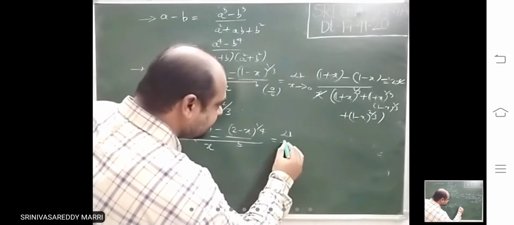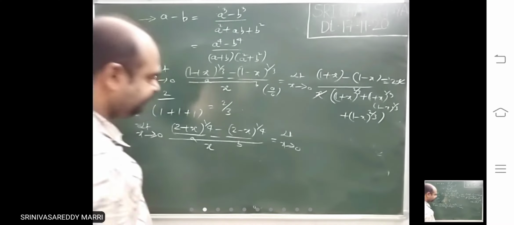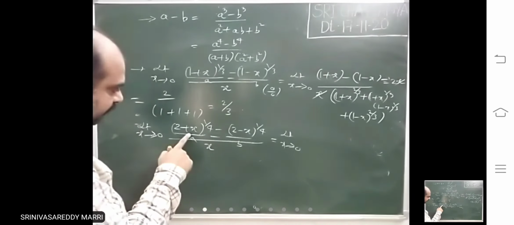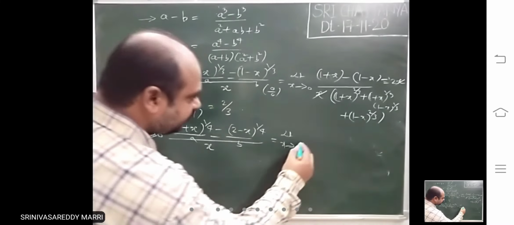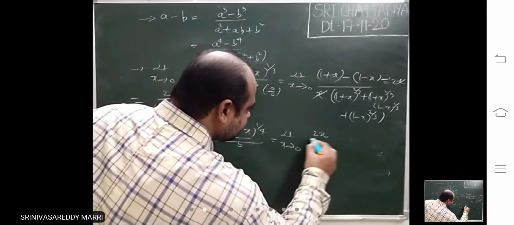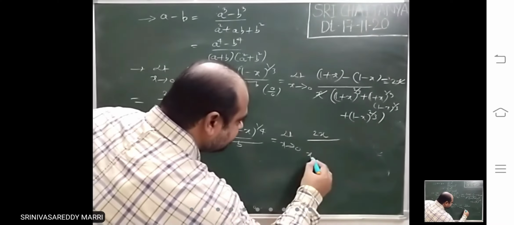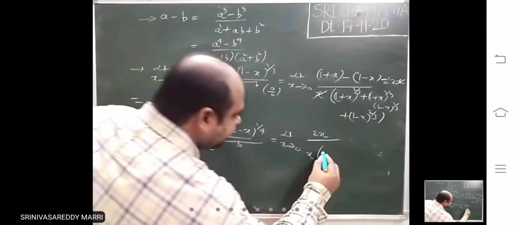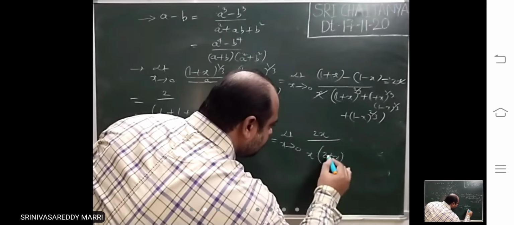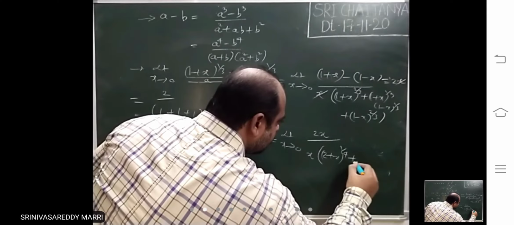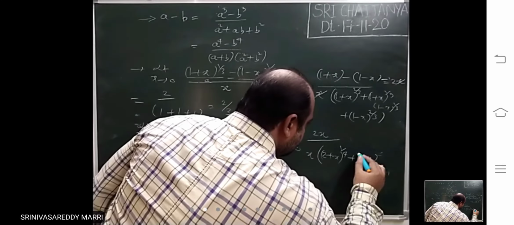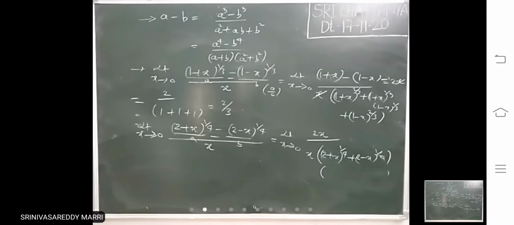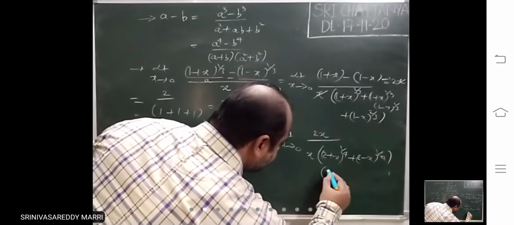As x tends to 0, A power 4 minus B power 4 means 2x, divided by x, into A plus B, into A square plus B square.